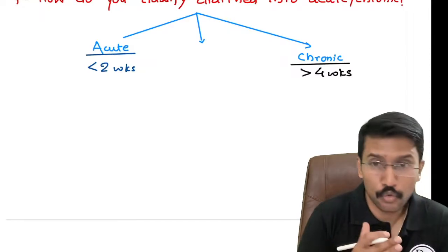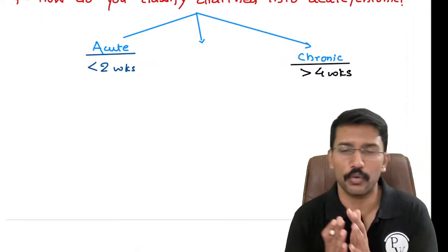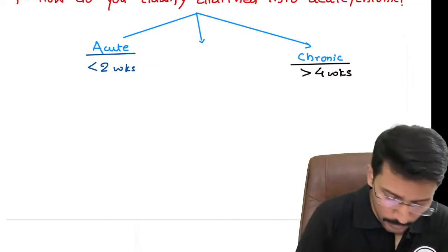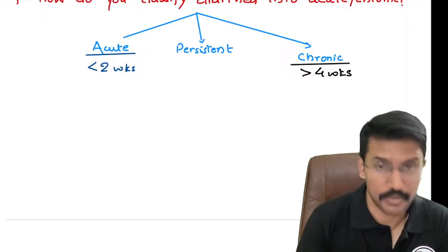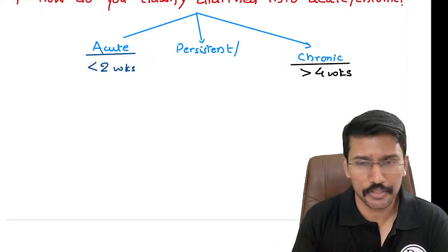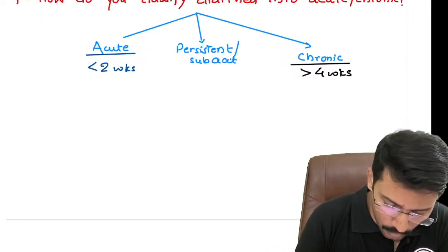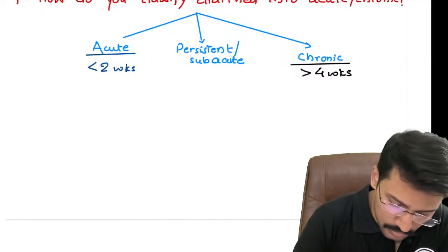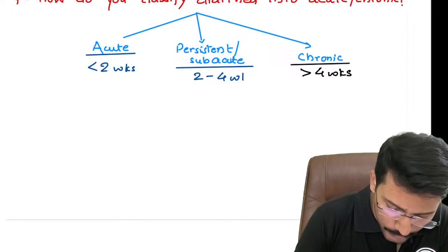If it is between 2 to 4 weeks, you can call it persistent diarrhea or you can call it subacute diarrhea. Persistent is the word that Harrison generally uses. In common Indian discussions or bedside discussions, we use the term subacute. Persistent or subacute diarrhea is the one which lasts for 2 to 4 weeks.